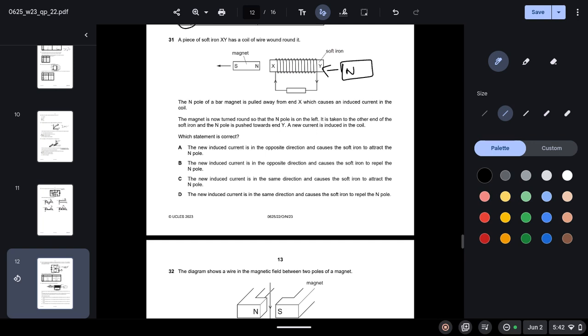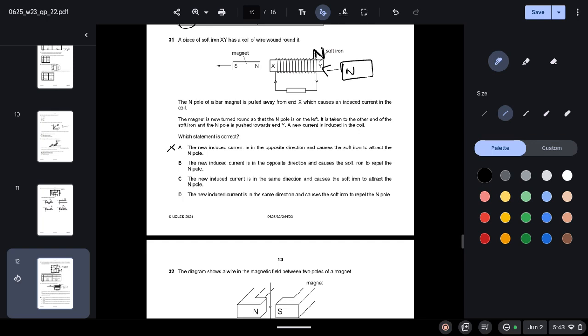The new induced current is in the opposite direction and causes the soft iron to attract the north pole. This cannot be correct, because according to Lenz's law, a north pole will be induced at position Y. Option B: the new induced current is in the opposite direction and causes the soft iron to repel the north pole.